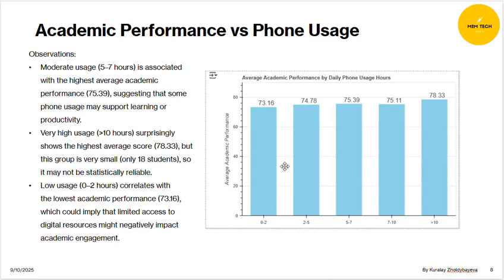Also, we should note that moderate usage, 5 to 7 hours, shows the highest average academic performance, which suggests that teens use their phones for learning, along with other things such as social interaction and gaming.